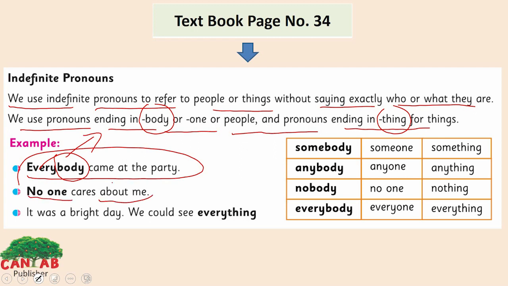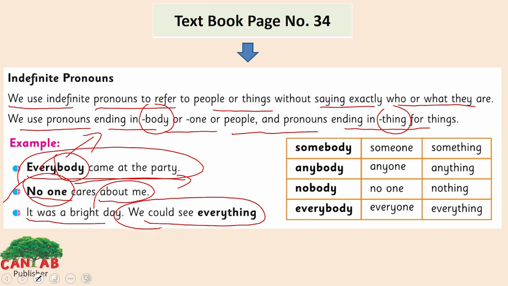No one cares about me. There is no one specific mentioned here. No one can be anybody, can be any person. It was a bright day, we could see everything. Everything includes so many things around. It doesn't have a specific name here. So it can include anything. Thing is for things. Body and one are for the people here.